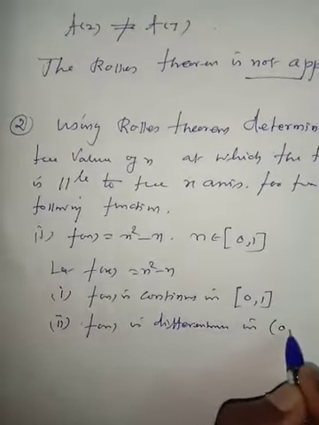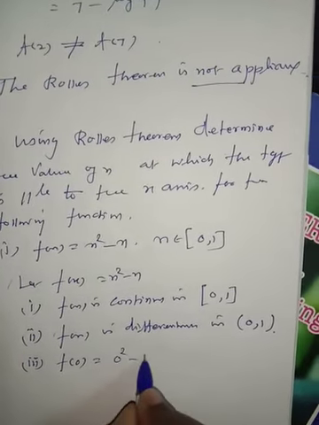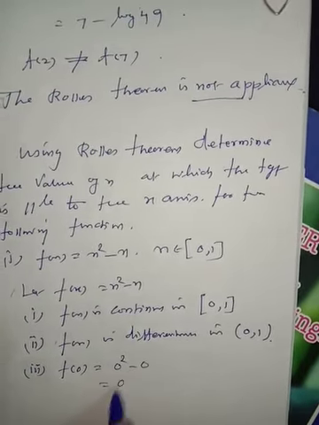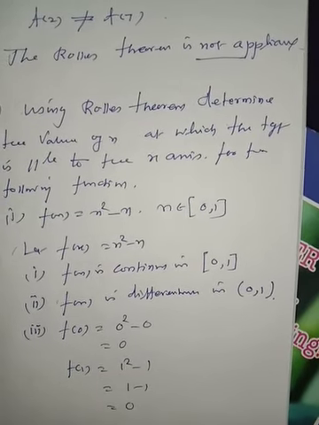Number 3, the third condition, f of a is equal to f of b. Put x is equal to 0, f of 0 is equal to 0 square minus 0, which is equal to 0. F of 1 is equal to 1 square minus 1, which is equal to 1 minus 1, which is equal to 0.